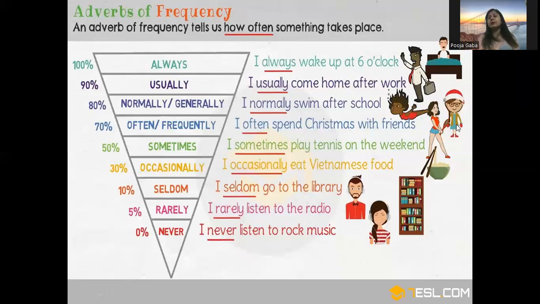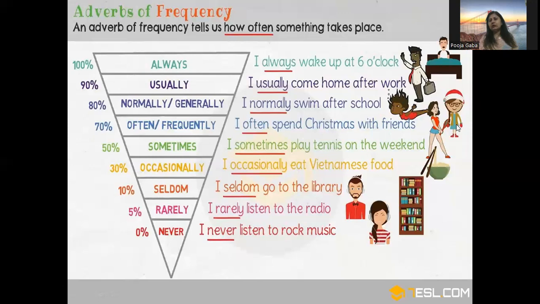Like for example, I always wake up at 6 o'clock. So how often do I wake up at 6 o'clock? Always. Next can be, I usually come here after work. So when do I come? Usually. Now usually it doesn't mean that I come 100% of times. It may give an estimate of 90% of times the work is done. So I usually come here. How often do I come? Usually.